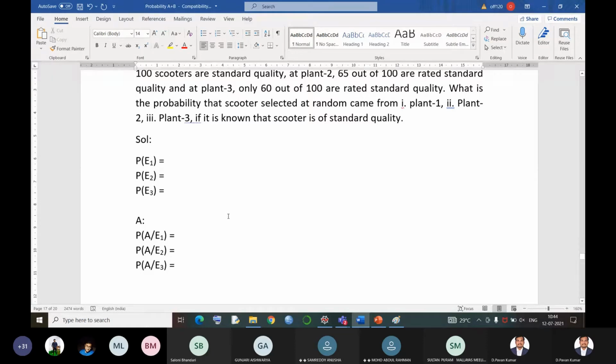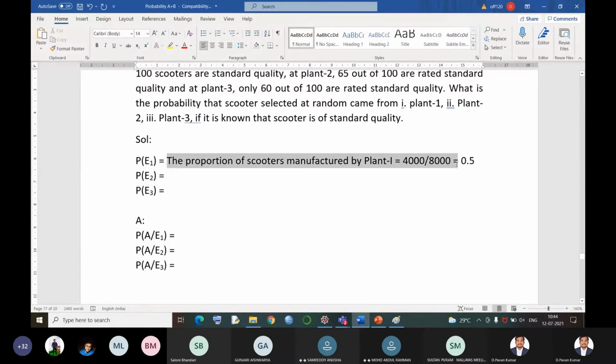P of E1 means the proportion of scooters manufactured by plant 1. What is the proportion here? It is 4,000 divided by 8,000, which is 1 by 2, equal to 0.5. That means 50% of the scooters are manufactured by plant 1.